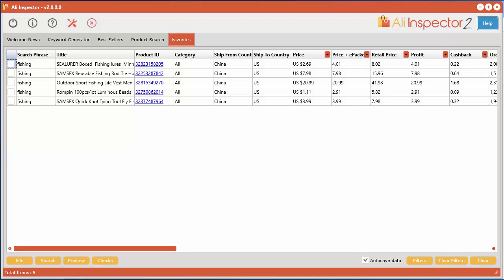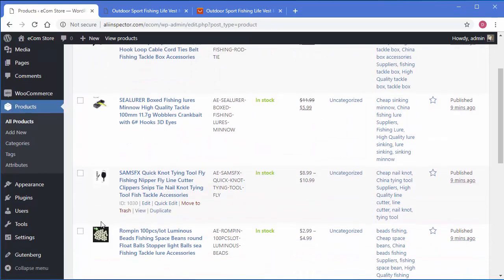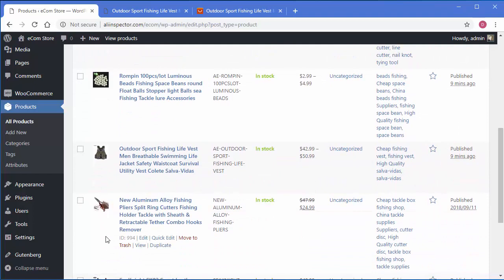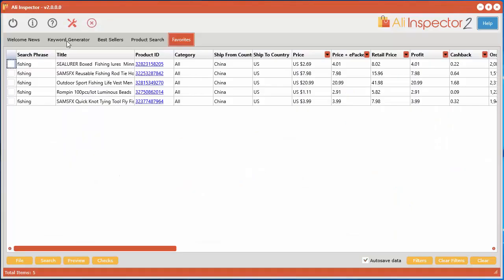Okay, now I'm going to show you how to import product reviews into your WooCommerce driven website. On our WooCommerce site here, I have several products, but I want to get product reviews for these products that I've imported into my store. One way to do that is to use our reviews import file creator for WooCommerce.